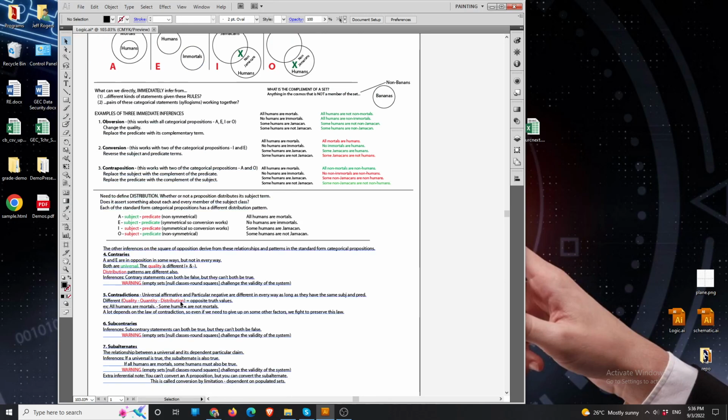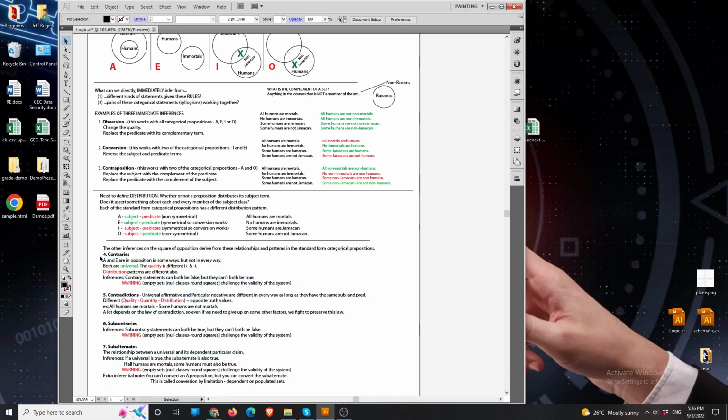If we have to give up on some of these other ones, maybe we have to, but we cannot give up on this one. And we're going to discuss that a little bit more later. So a lot depends on it, right? We don't have to go into inferences that we can get on subcontraries. Basically, they can both be true, but they can't both be false. Contraries can both be false, but they can't both be true.